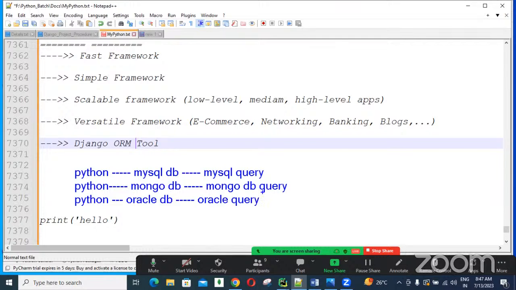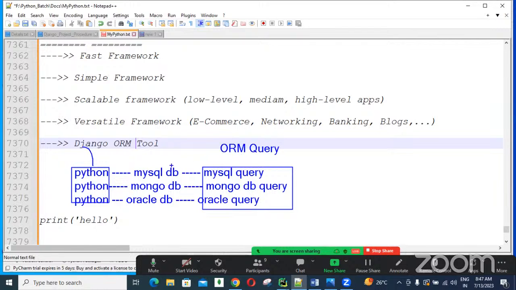But if you are using Django, instead of plain Python, then if you want to communicate with MySQL, MongoDB or Oracle DB, there is no need to write specific database related queries. Instead, we can use ORM, the Django ORM query, for our Django application.